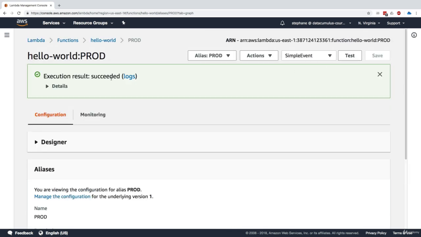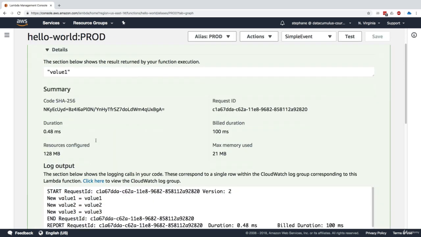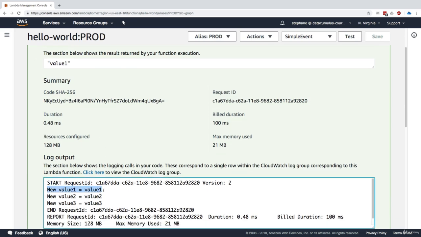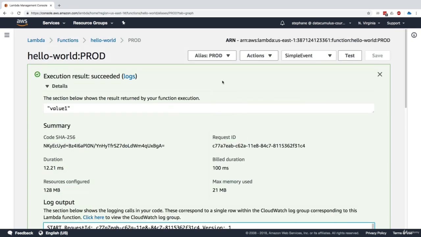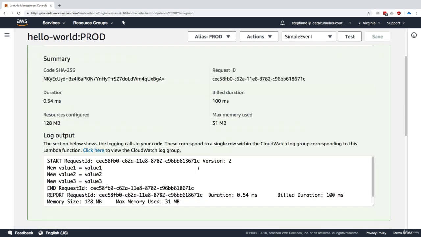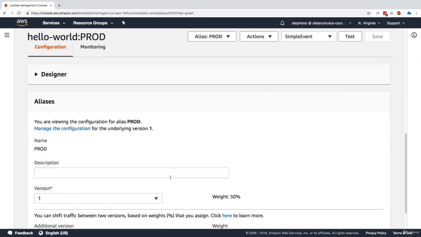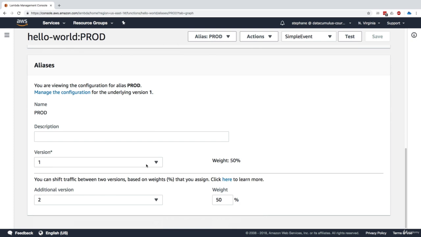If I test it, we can see the first result, and we get new value equals 1. So this is our function version 2 that was running. And if I test it again and again, basically we see that now the Lambda function that is running is version 1. So we get an idea that by just invoking hello world prod as many times as we want, we're basically routing to version 2 and version 1 of our code. And so we've been testing and we figured out, okay, version 2 is healthy, it's working great.